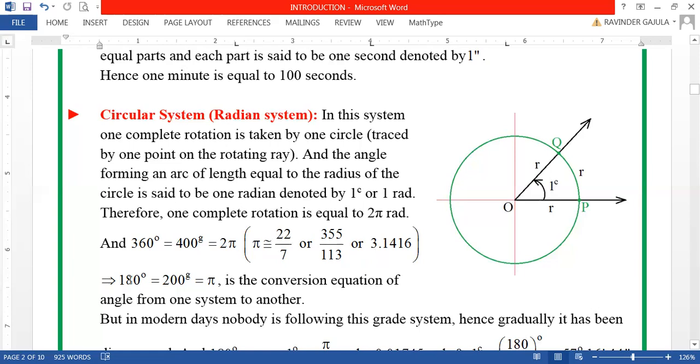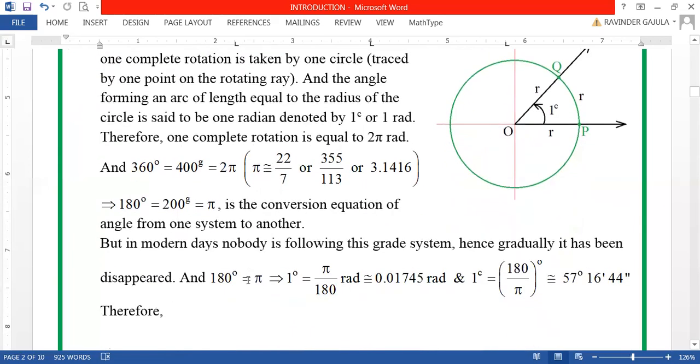This implies 180 degrees equal to 200 grades equal to pi radians is the conversion equation of angle from one system to another system. Suppose you want to convert one angle in one system to another system, you can follow this equation. 180 degrees equal to 200 grades equal to pi radians, my dear friends, will be taken as the conversion equation.